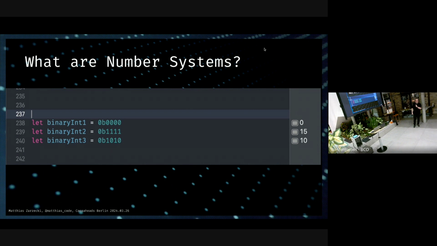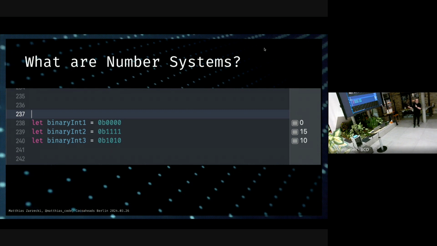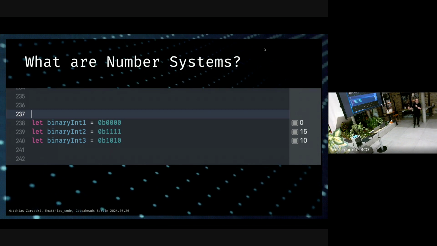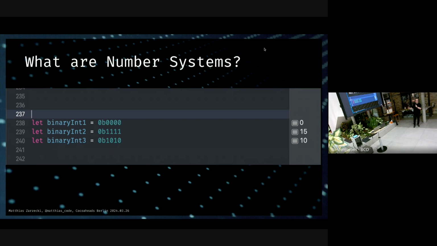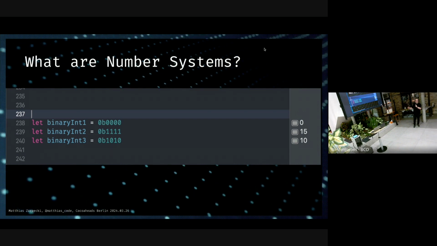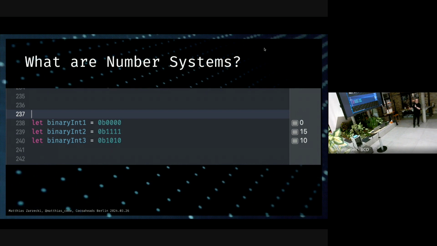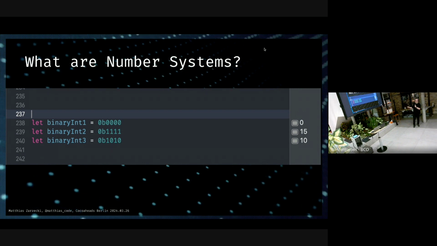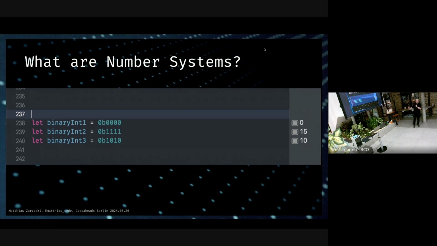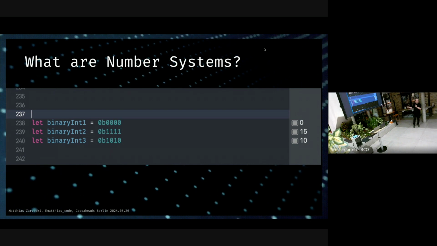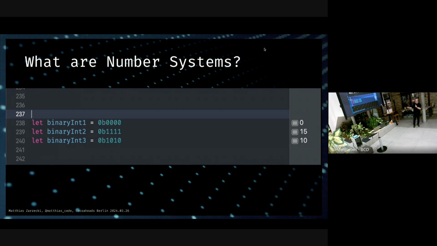And we can also write out binary in Swift code directly. So if you write a value prefixed by 0b, and then anything beyond this, this gets translated into a binary integer in Swift pretty much immediately. So if you write 0b0, we get a 0 out of it. 1111, as we just said in the slide before, is 15. And this one here goes to value number 10.